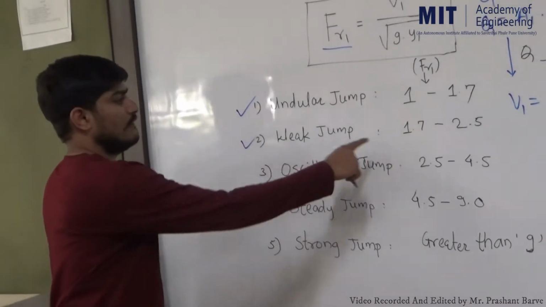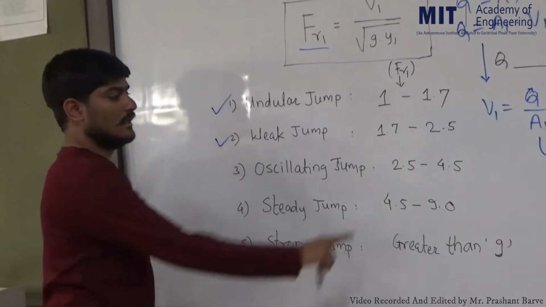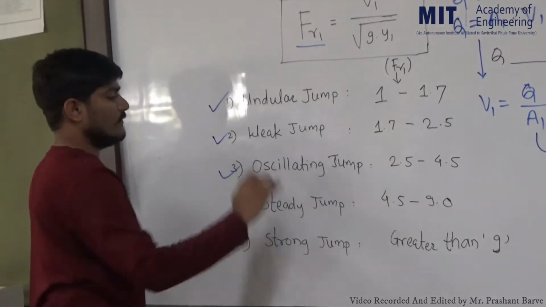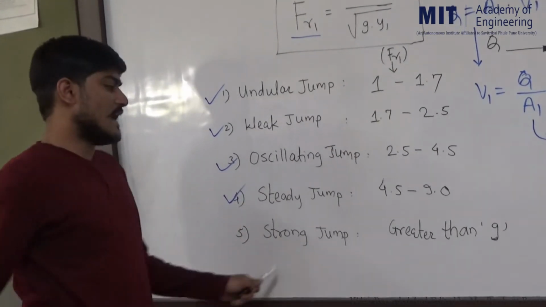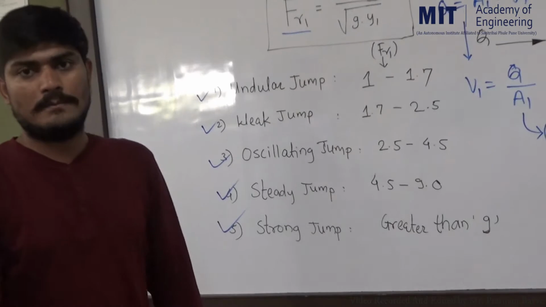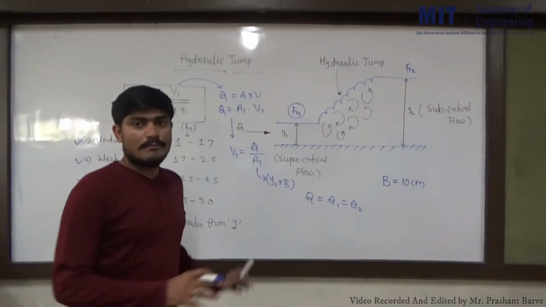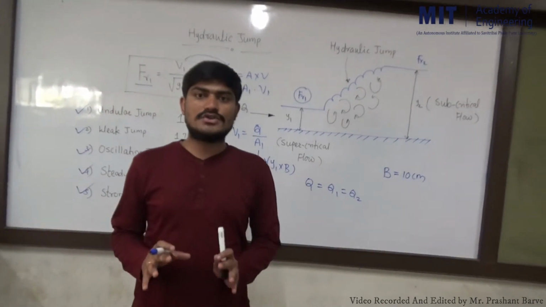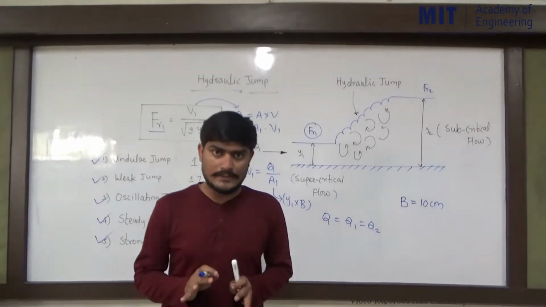When the Froude number is 1.7 to 2.5, it is a weak type of jump; between 2.5 to 4.5, oscillating; 4.5 to 9, it is steady; and greater than 9 it will be considered a strong hydraulic jump. Okay, so this is all the theoretical explanation about how to determine the type of flow experimentally.